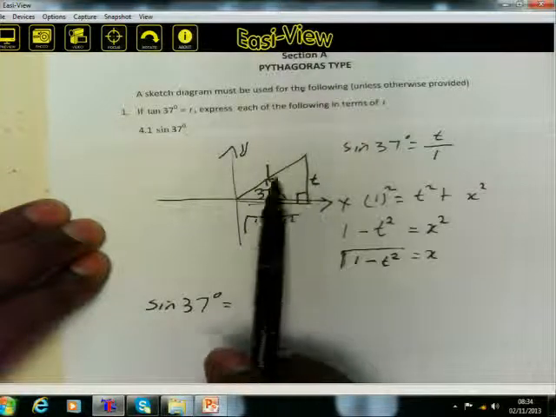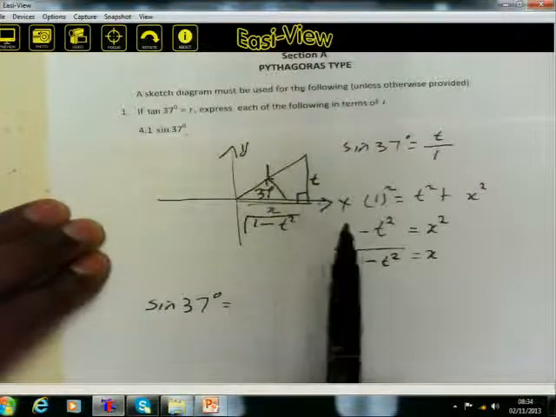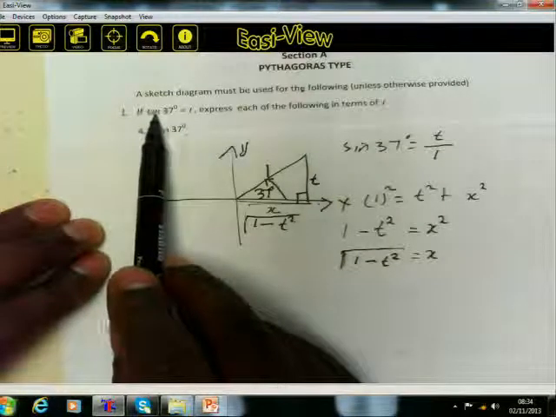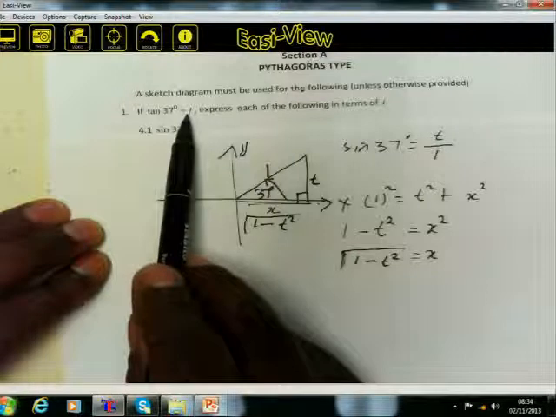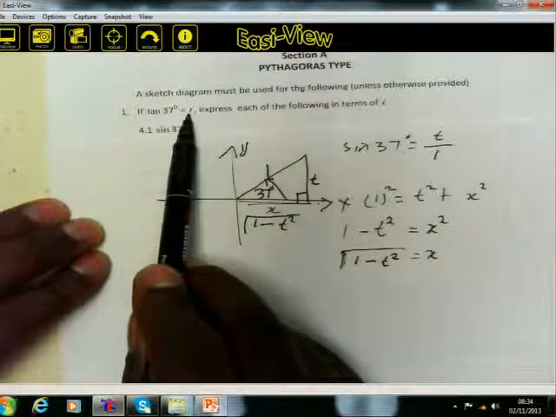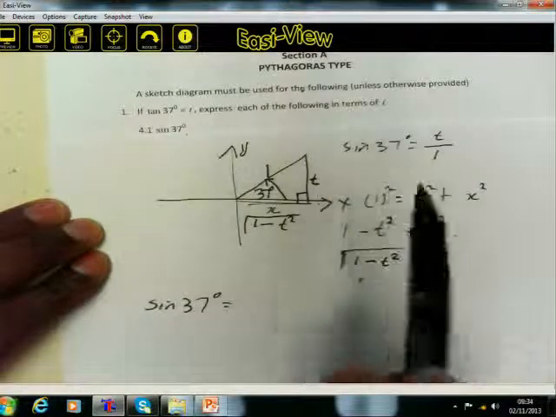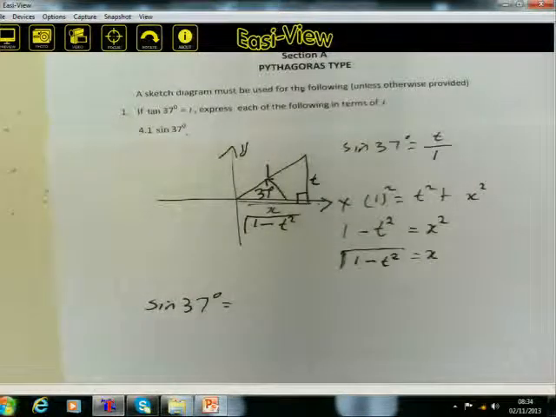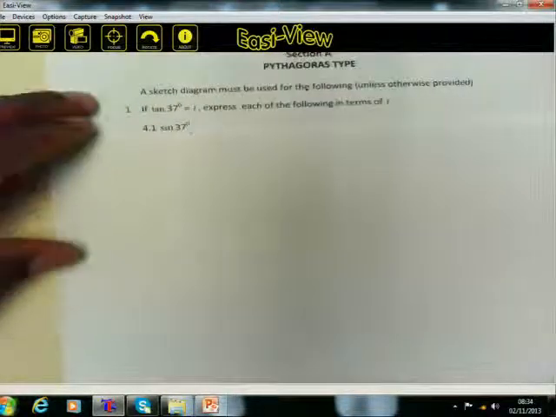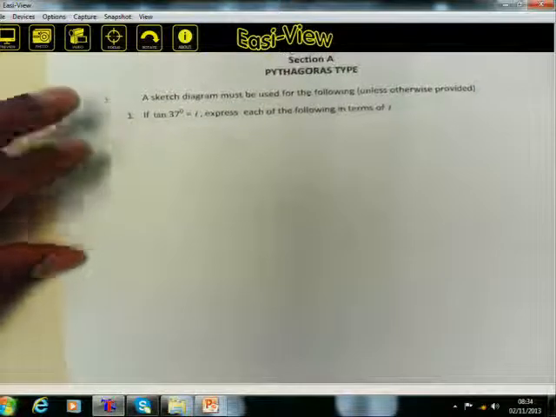Sine is opposite over hypotenuse. Basically, this diagram refers to tangent. We were given that the tangent of 37 degrees is equal to t. I need to apologize because I referred to it as a sine; it's the tangent of 37 degrees equal to t, and this will be the approach. I'm sorry for that.